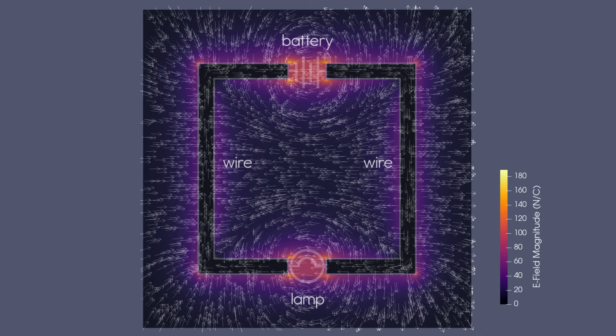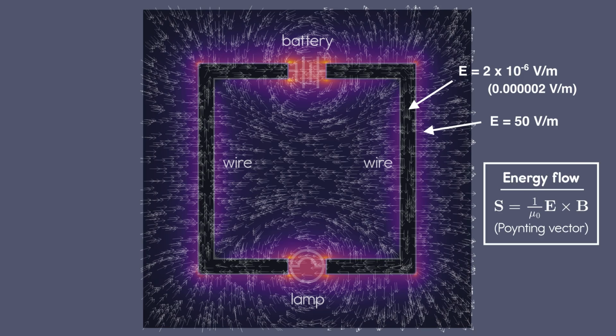Inside wires, the electromagnetic fields are nearly zero, for reasons I explained in my previous video. Outside the wires, the fields are large. Energy flow is directly related to the field magnitudes, so that implies that most of the energy flows outside the wire in this glowing purple region. We can show that that energy flow is the same as the circuit power.